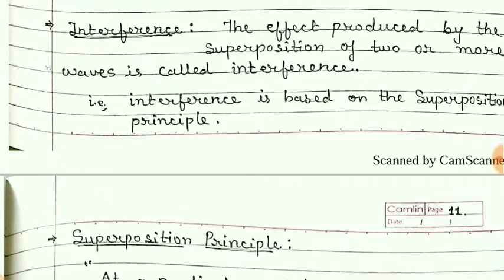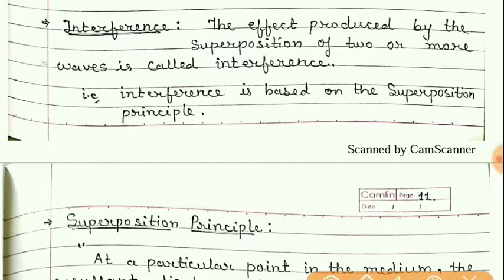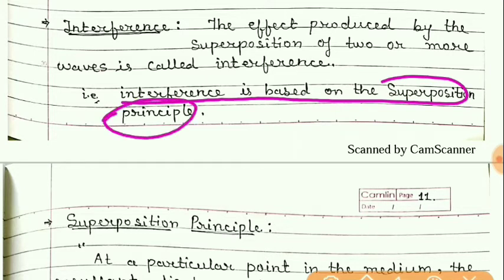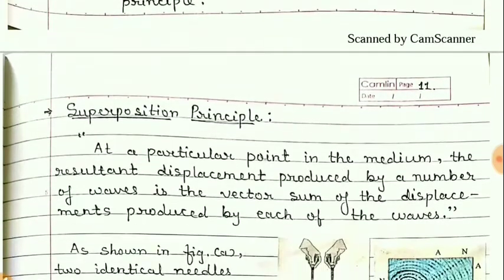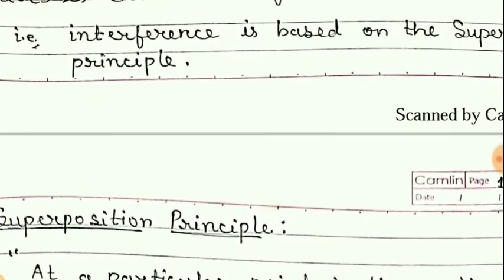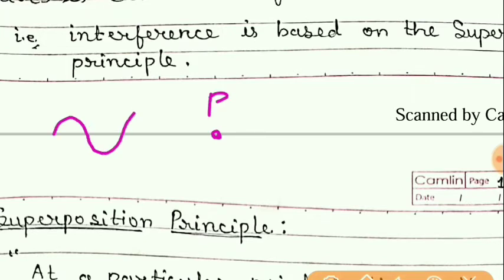Now this interference pattern is based on the superposition principle. Students, we have studied the superposition principle in 11th standard. We have studied that at a given point P, a first wave is reaching this point having amplitude, suppose, 1 centimeter.